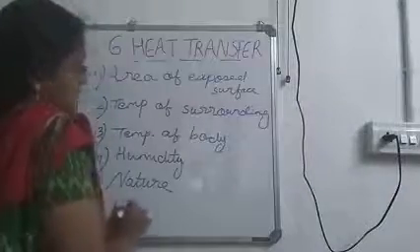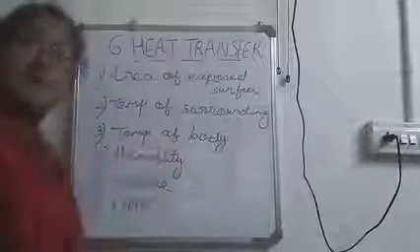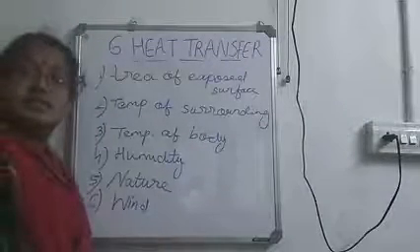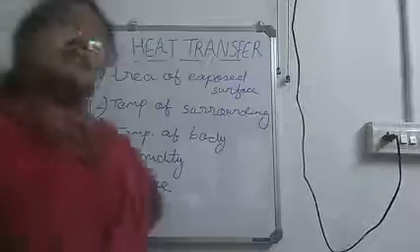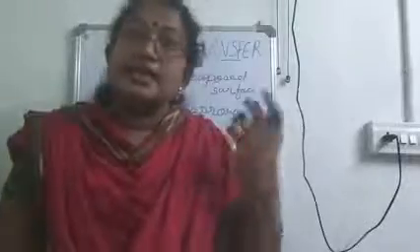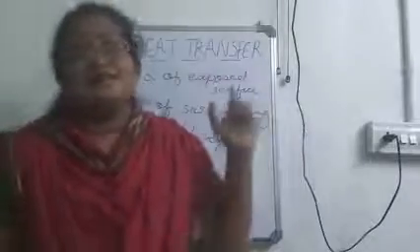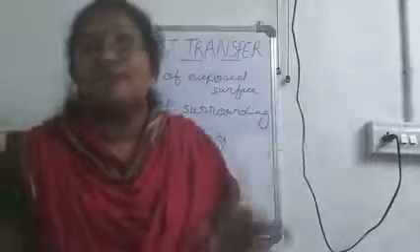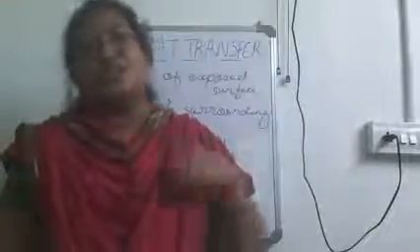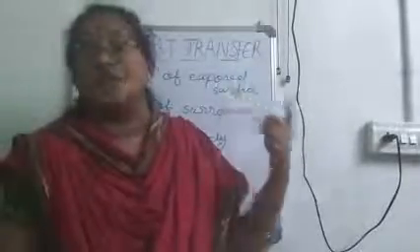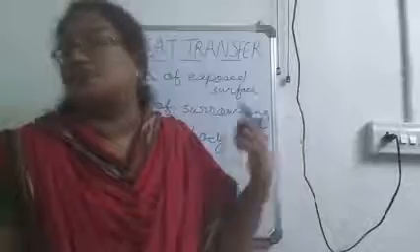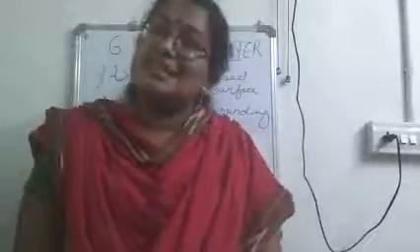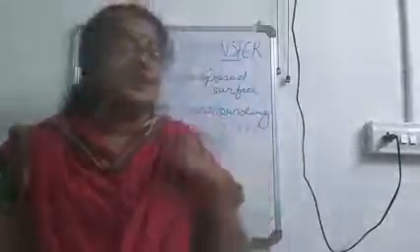Now the last one is the presence of wind. Rate of evaporation increases with wind. As an example, if it is a rainy day, we cannot put our clothes out to get dried. Instead, what will we normally do? We will put them in our room itself and switch on the fan, isn't it? When the fan is switched on, we are getting wind, the rate of evaporation increases and the clothes get dried easily. That means wind increases the rate of evaporation.